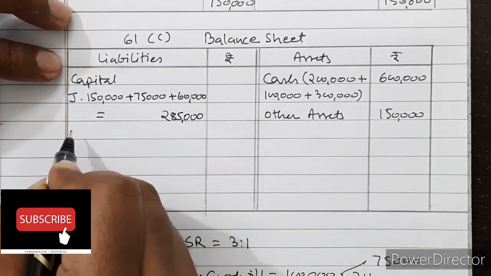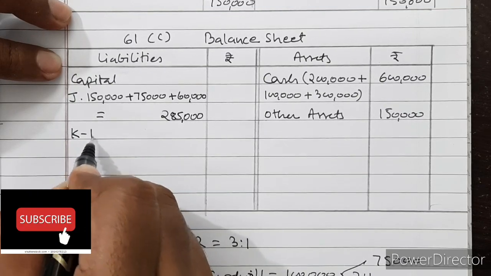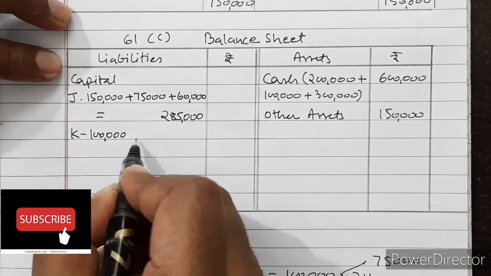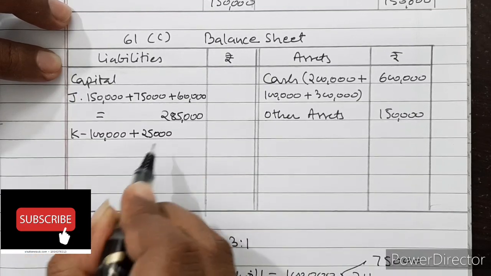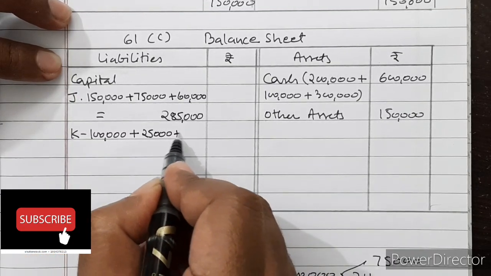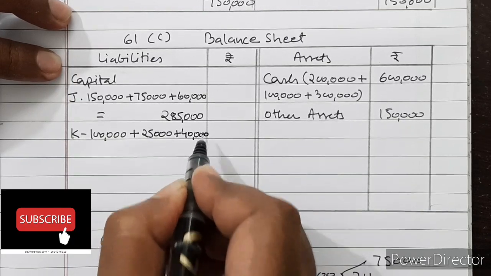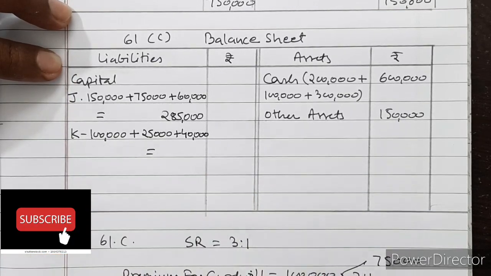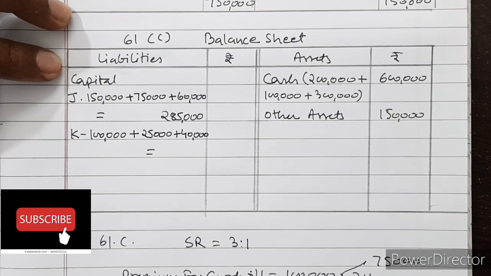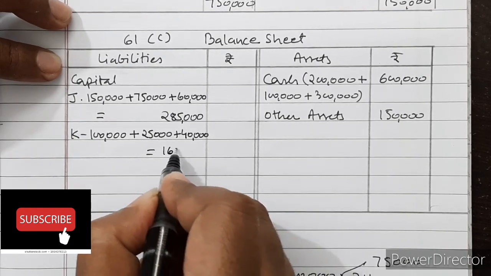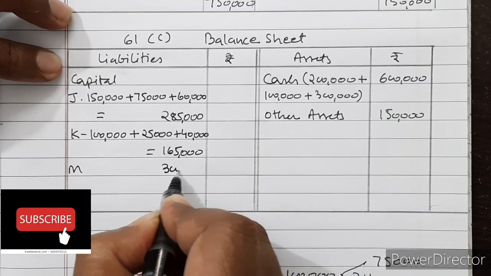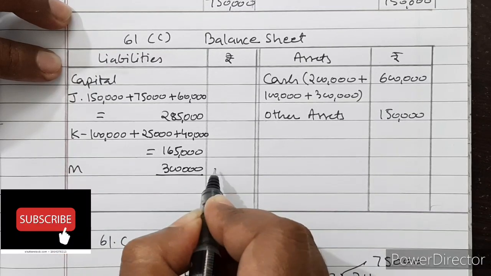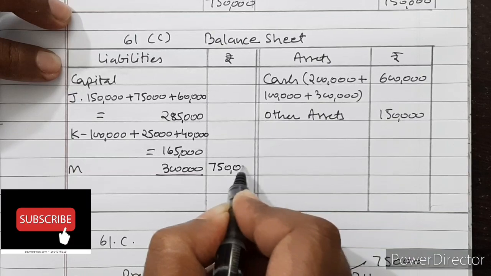So the grand total will be 2,85,000. For K, 1 lakh is the opening capital balance plus 25,000 he receives as premium for goodwill plus 40,000 as reserve. So his new capital balance is 1,65,000 and M is bringing 3 lakh as his capital. So it will be 7,50,000.